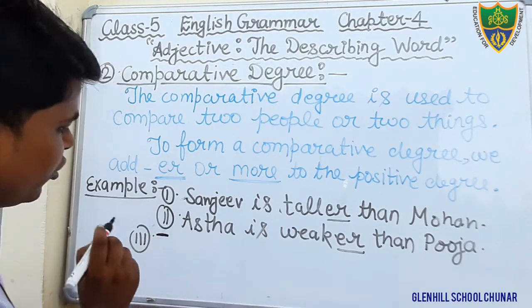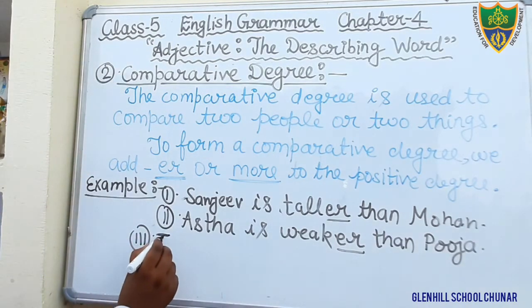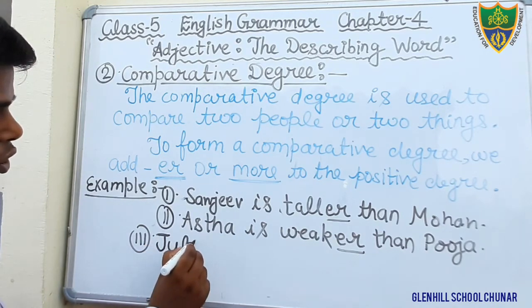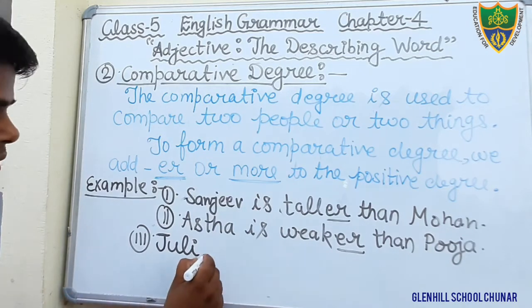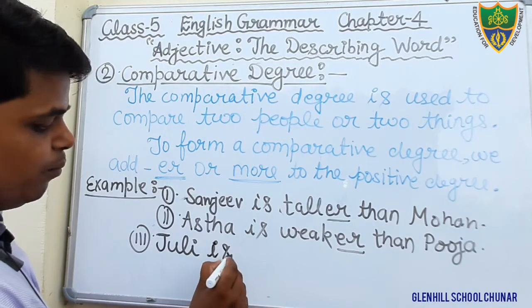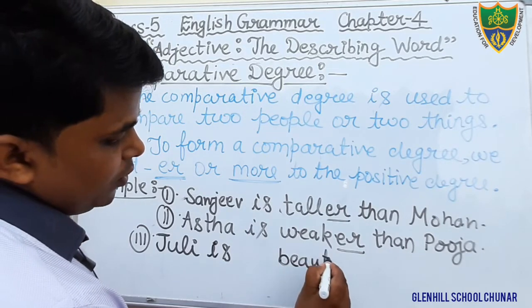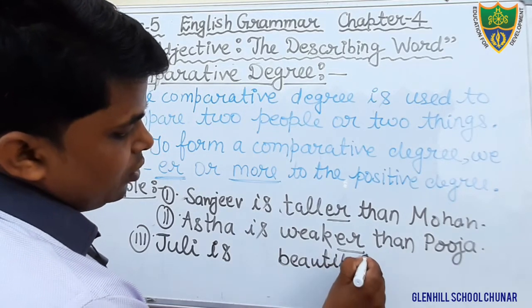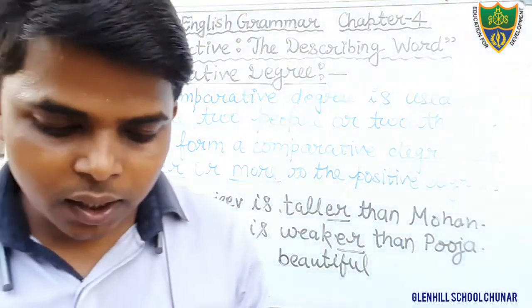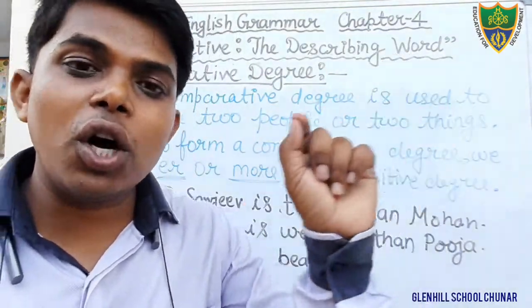Here we can see students, Julie is the name of a girl. Here we are using, students, beautiful, the positive degree. Dear students, to compare two girls, we will not add here er.